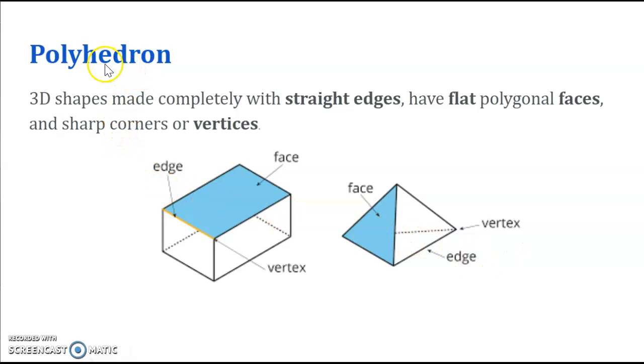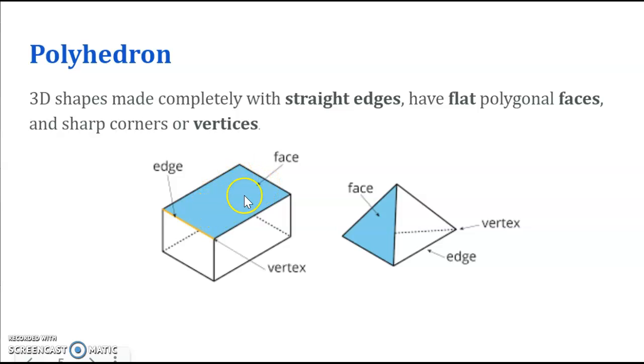Well, we can group them by 3D shapes that are made completely with straight edges, that have flat polygonal surfaces and sharp corners or vertices. Those are called polyhedrons. Okay, poly means many, and do you remember the word hedron that came in dodecahedron, right? Hedron just means 3D solid. So 3D shapes that are made completely with straight edges. Okay, so we have edges here, the yellow lines here, and have flat polygonal faces.